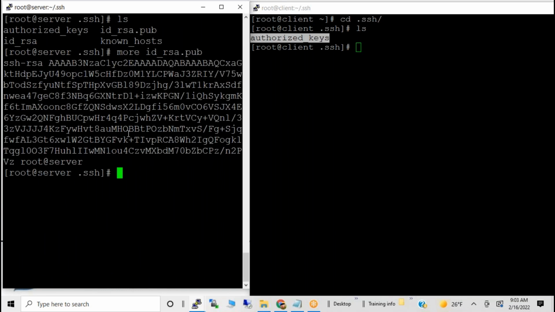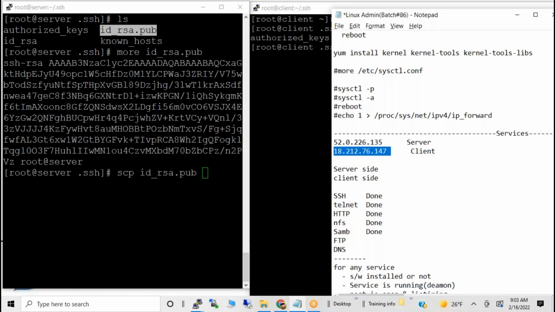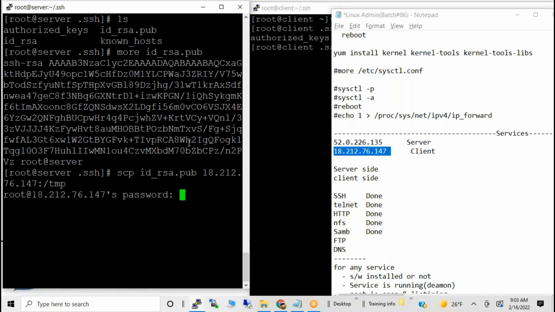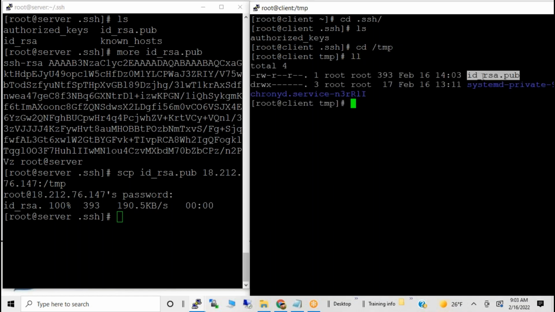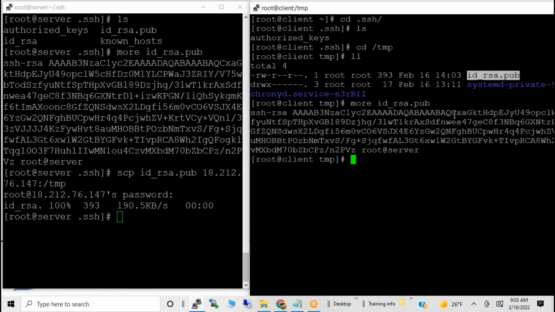For that, from the server side, I am copying this file between two systems. If you want to copy a file, use scp, remember this, secure copy. I am copying this file to my client location under the /tmp directory. Then if I go to my client location, you can see /tmp has the id_rsa file. This file is copied from the server, right? If you look inside the file, you can also see where it came from.